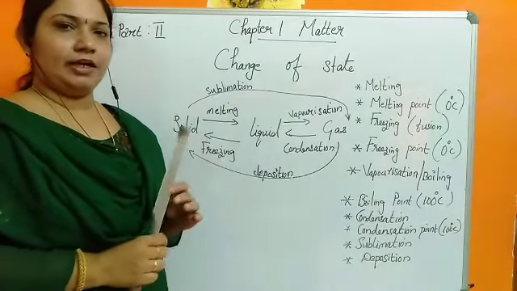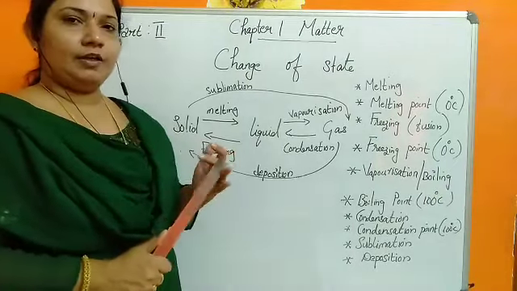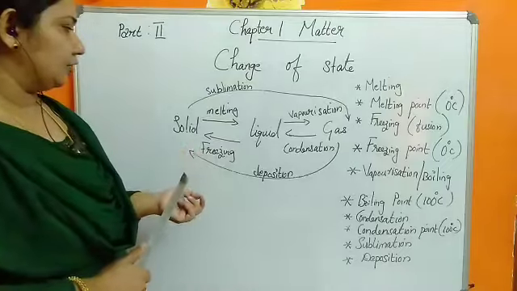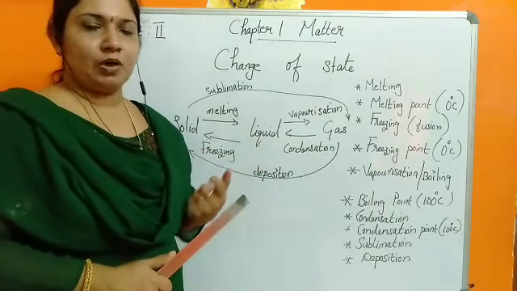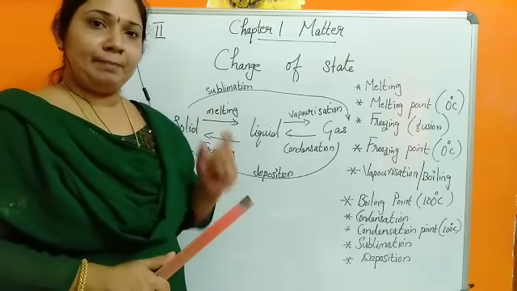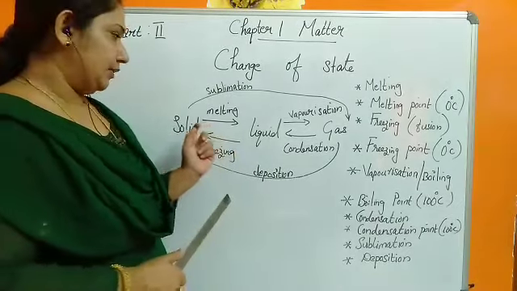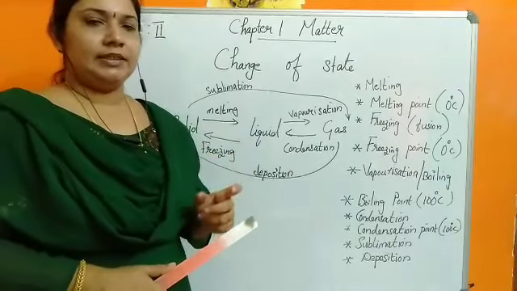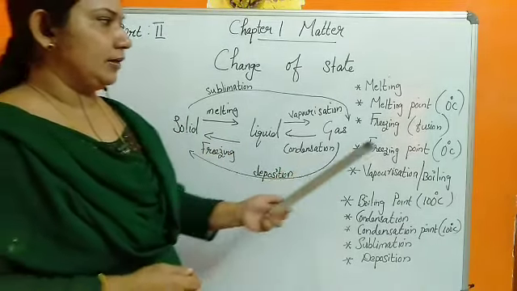So you should study the definitions. How will you define melting? How will you define melting point? Melting is the change of state from solid to liquid by the absorption of heat energy. And the temperature at which the solid melts; here I am considering the case of ice. The temperature at which ice melts is taken as its melting point, and you know the ice melts at 0 degrees Celsius.